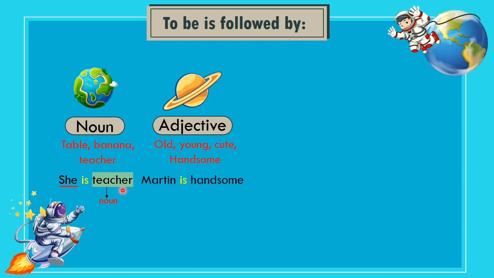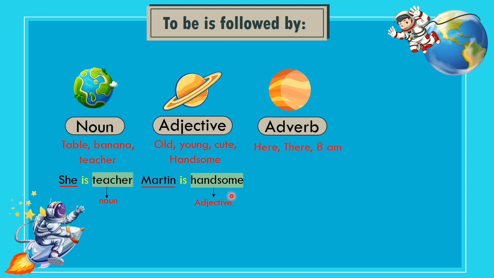The second is an adjective such as old, young, cute, handsome. For example, Martin is handsome. Handsome is an adjective and Martin is the subject. Then, between subject and adjective is given to be is. Martin is handsome. Then, there are adverbs such as here, there, again. For example, he is there. There belongs to the adverb and he is the subject. Then between he and there, they are separated by to be is.